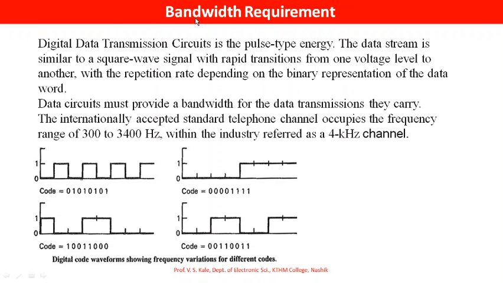Now see the bandwidth requirement. Digital data transmission circuits is the pulse type energy.